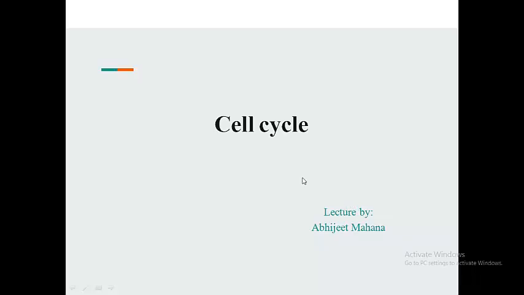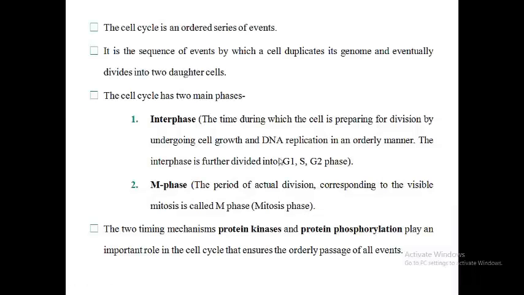Hello everyone, I am here going to talk about the cell cycle. The cell cycle is an ordered series of events. It is the sequence of events by which a cell duplicates its genome and eventually divides into two daughter cells. The cell cycle has two main phases, one is interphase and another is M-phase.